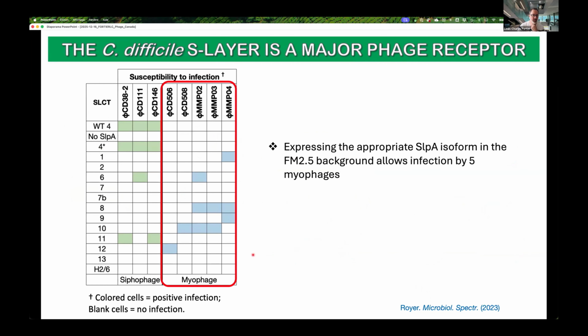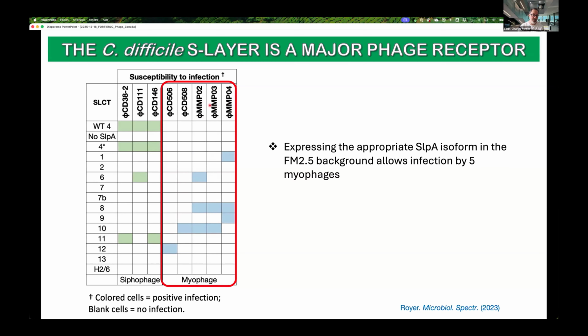We found that depending on the isoform that we reintroduce in the mutant strain, we could in some cases recover infection by some of our three siphophages. But more interestingly, we were now able to infect that strain with phages that normally don't infect the wild-type strain. And these are myophages. So it's very interesting.